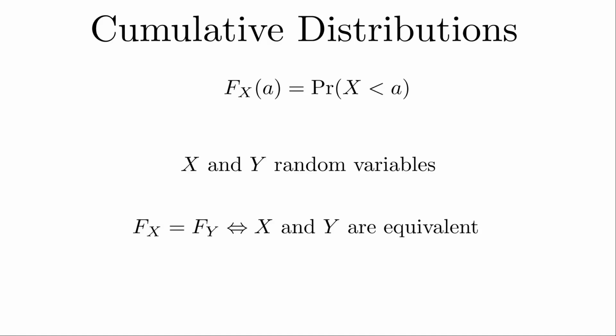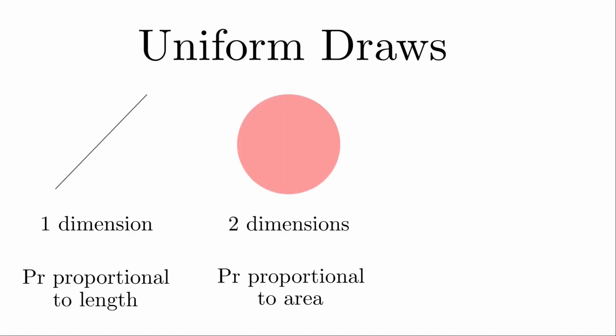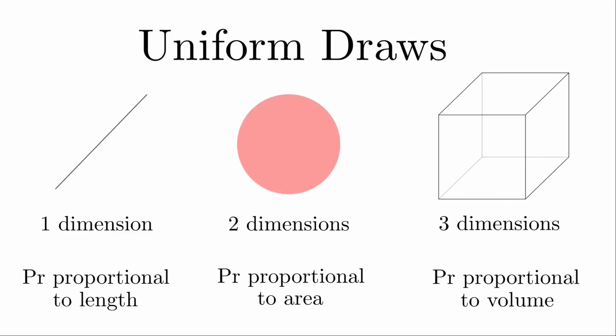Lastly, we must clear up what's meant by a random point or drawing uniformly. Basically, this means that we are picking points with no bias. The way this is done is that if we are picking points in a one-dimensional region, the probability that the picked point is in a given subset is proportional to its length. For two-dimensional regions, the probability becomes proportional to the area, and for 3 dimensions, it's proportional to the volume, and so on for higher dimensions.